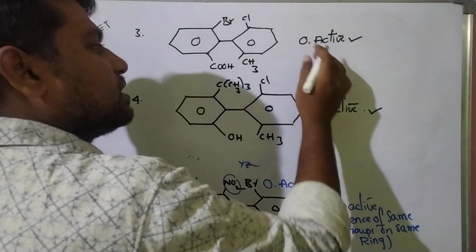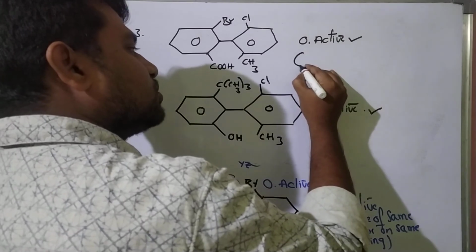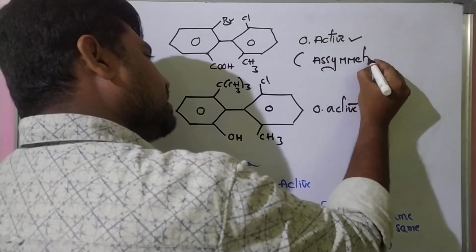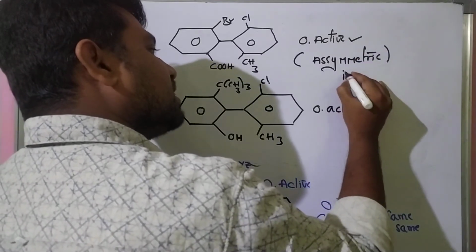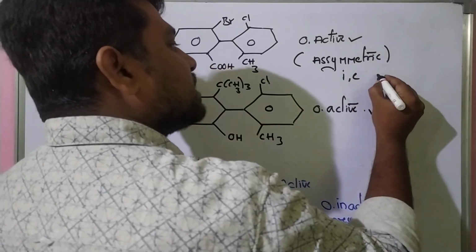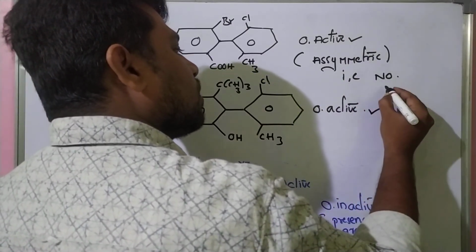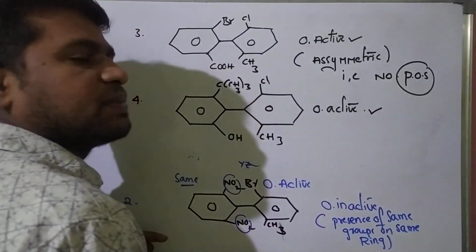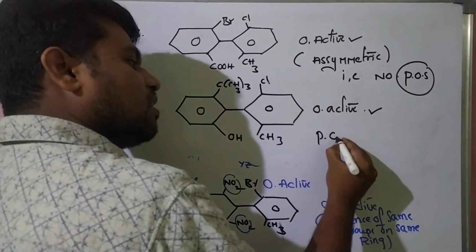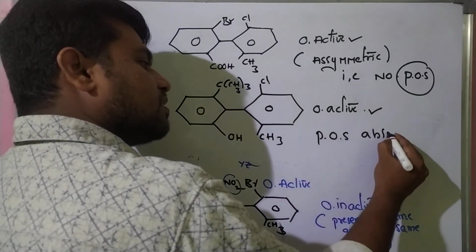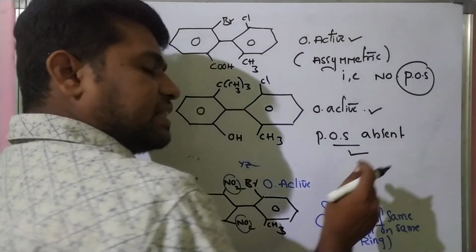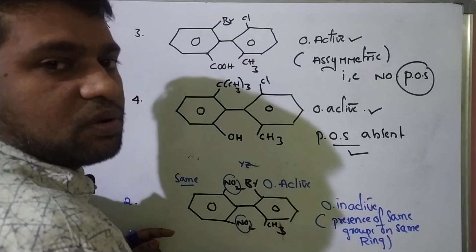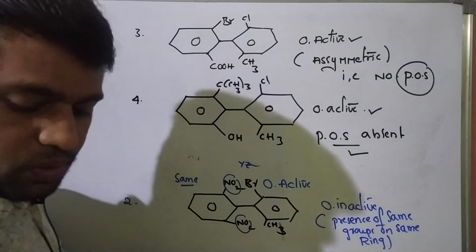See, students, so these are optically active. Optically active means asymmetric. So asymmetric is nothing but there is no plane of symmetry. An asymmetric molecule means the absence of a plane of symmetry. Here also the plane of symmetry is absent. Here the plane of symmetry is absent. Then only this molecule is called asymmetric. Otherwise it is symmetric. Okay, students. So one more example.